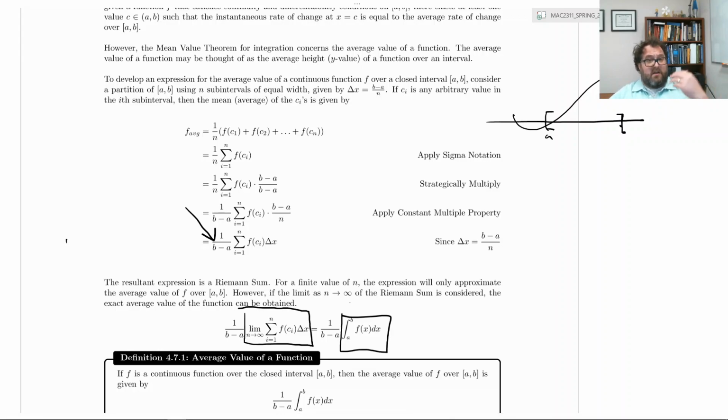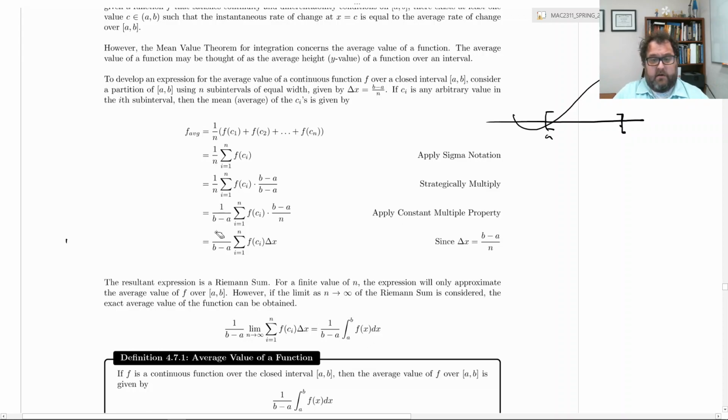So it turns out, if you want to find the average value of a function, you simply evaluate the definite integral over the interval of interest, and then you multiply by 1 over b minus a, where a and b are the left and right endpoints of the interval of interest. That will give you the average y value of a function, the average height of a function. And there we have our formal definition here in definition 4.71.